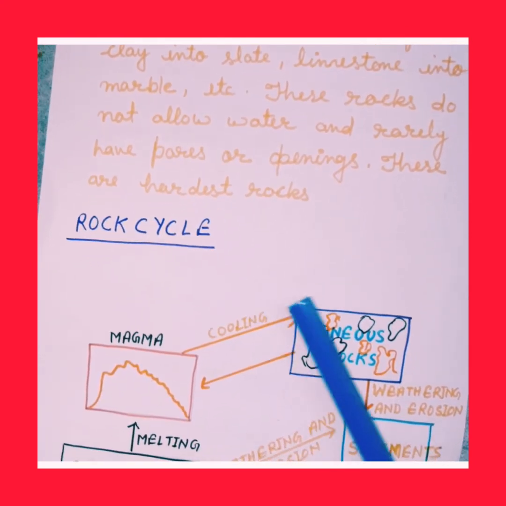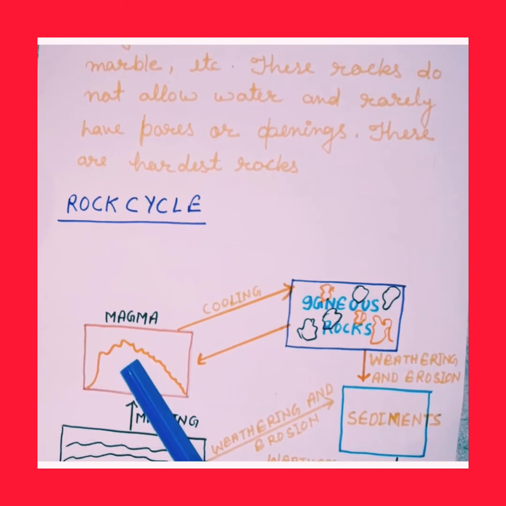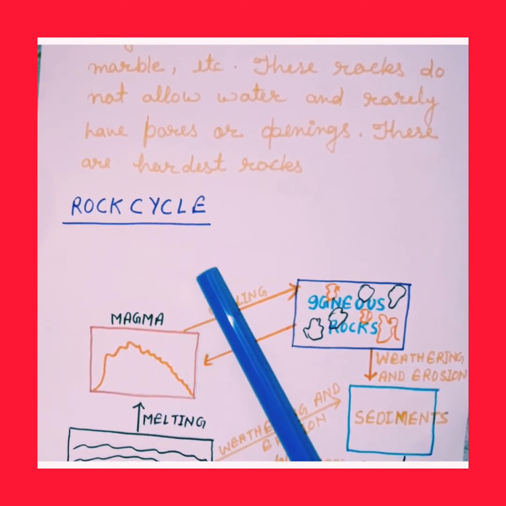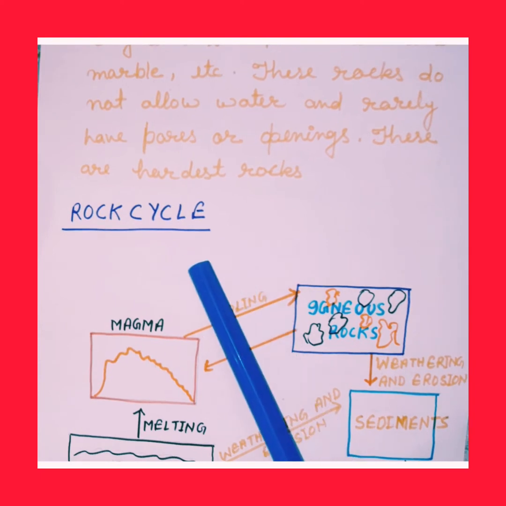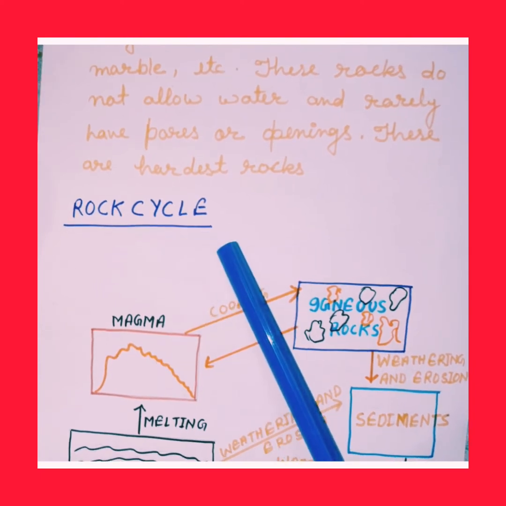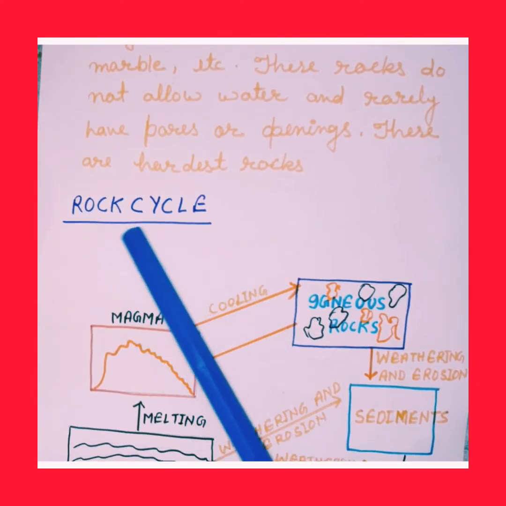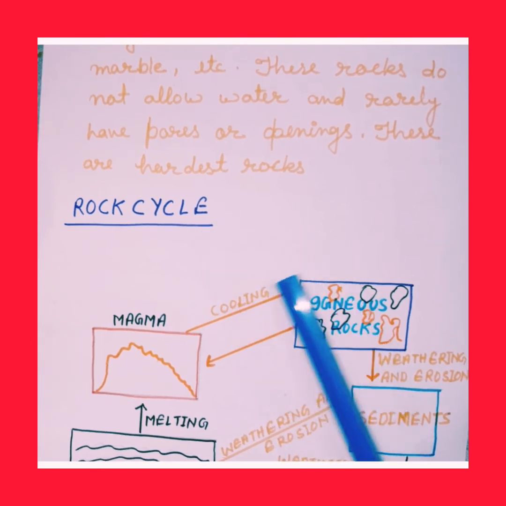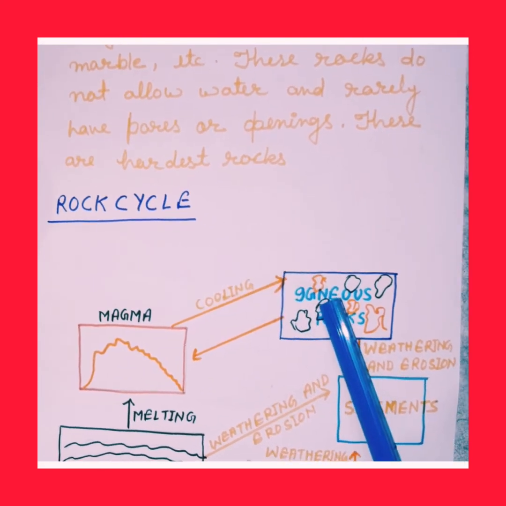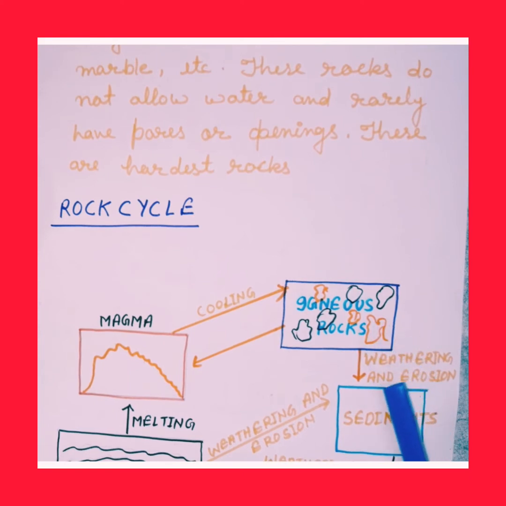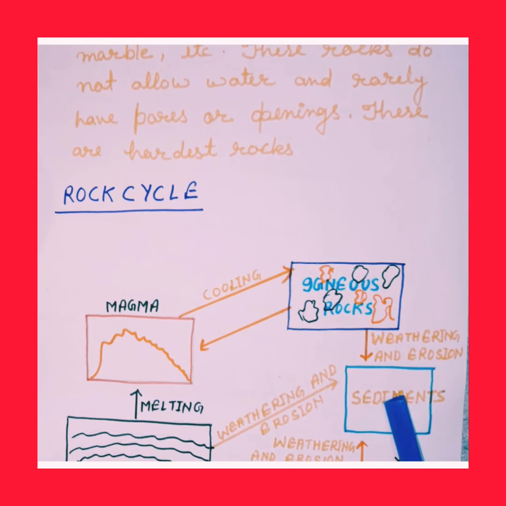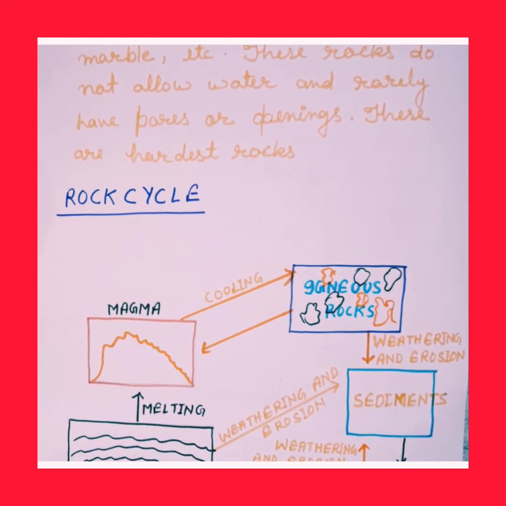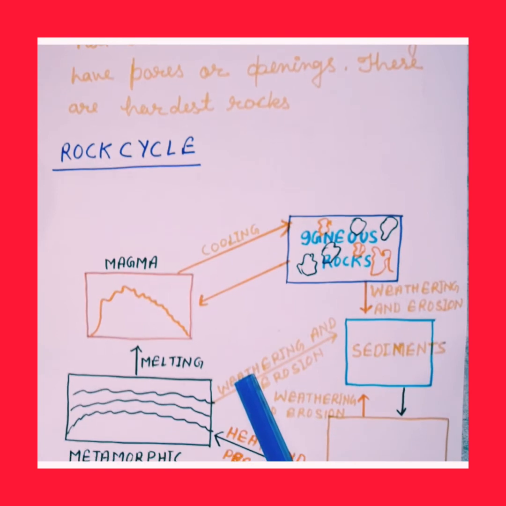Now we will discuss the rock cycle. The 3 types of rocks follow a cyclical pattern. Igneous rocks are broken due to weathering and erosion and deposited as sediments, and sediments form sedimentary rocks,